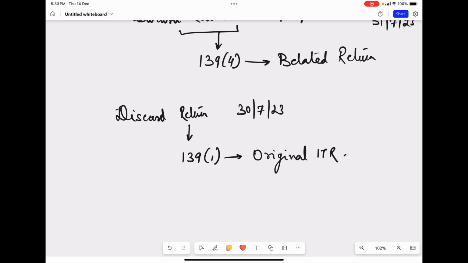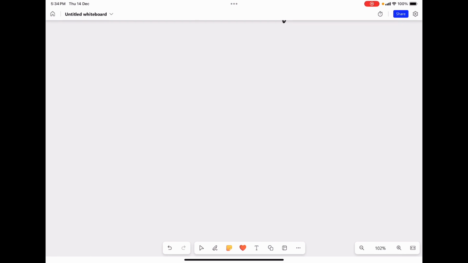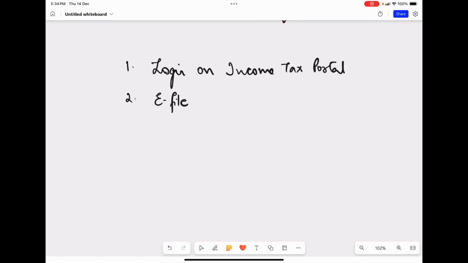Now, how this feature is to be accessed: you simply have to log in on the income tax portal. There you have to navigate to the option e-file. From there you will go to income tax returns.